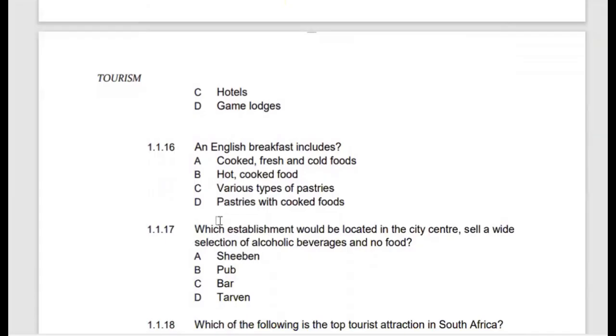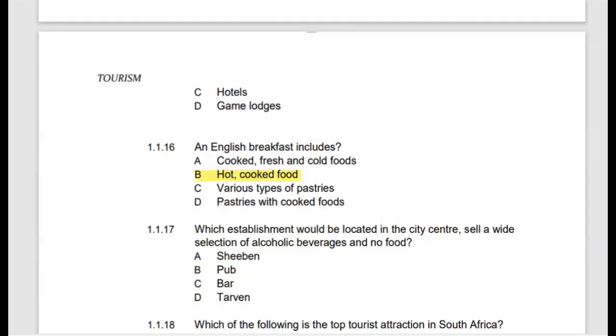Now moving on to 1.16. An English breakfast includes... The first thing we need to bear in mind is that an English breakfast originated in England, or in Britain, which is predominantly a cold country. So in this case, it means that an English breakfast consists of hot cooked food. This might include things like coffee.